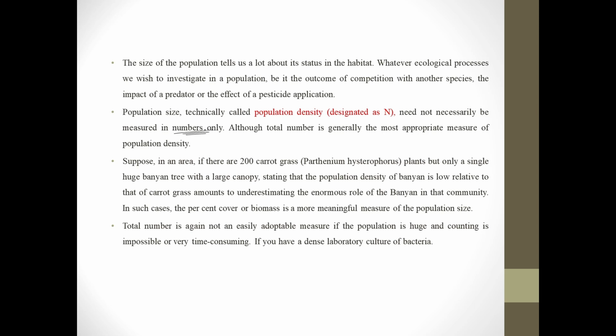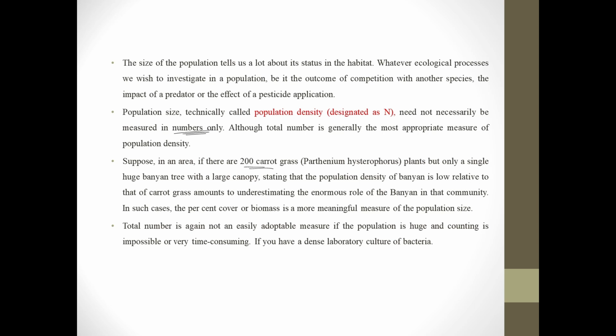Now for example, if I say that in an area there are 200 carrot grass plants but only a single huge banyan tree, right, stating that the population density of banyan is relatively low because its count is single, whereas the carrot grass are 200, right.